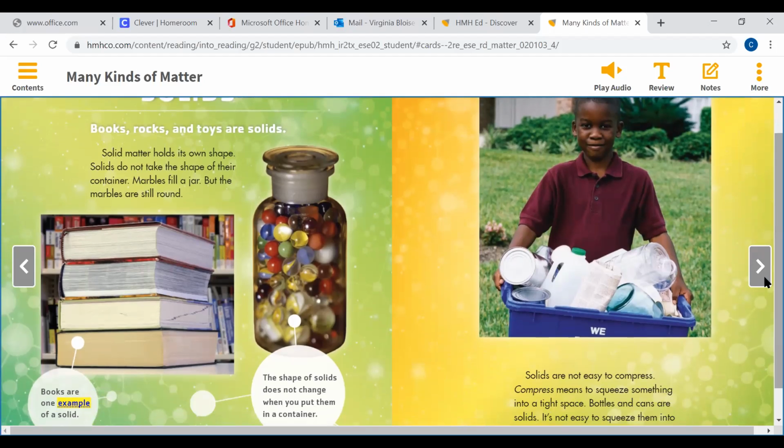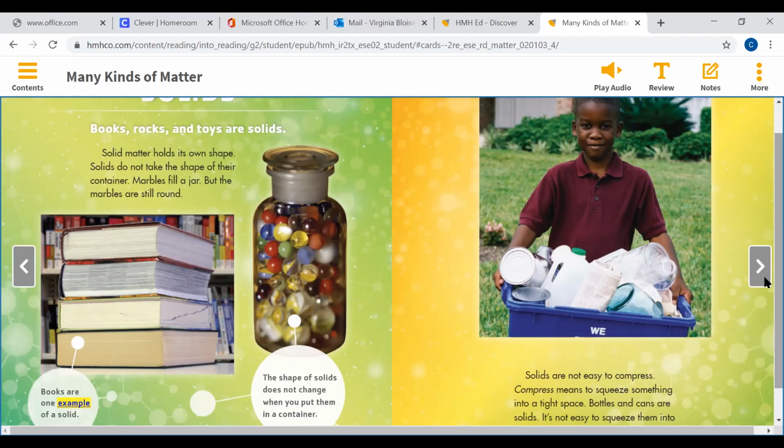Container. Well, let's see, what are the words around it? Solids do not take the shape of their container. So it sounds like it's something you hold something in. If solids don't take the shape of the container, it's got to be something that holds something. So maybe it's that picture that has the marbles in the jar.